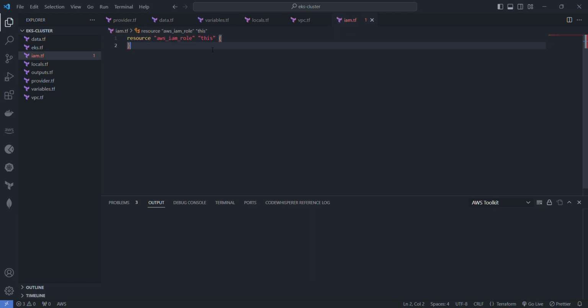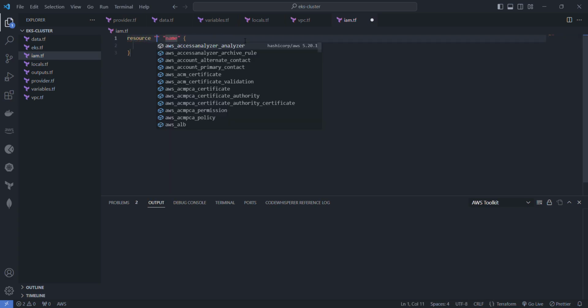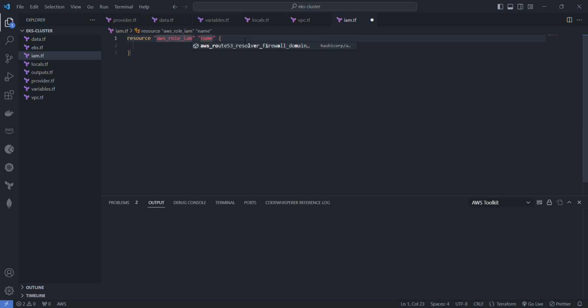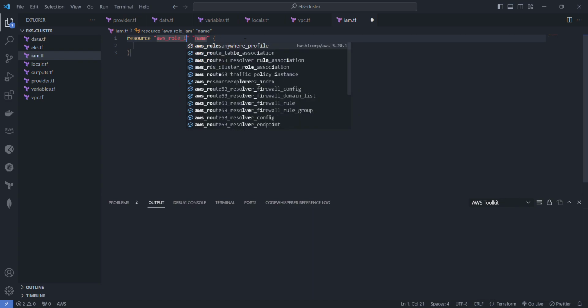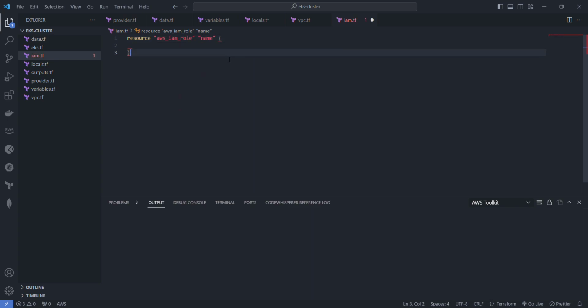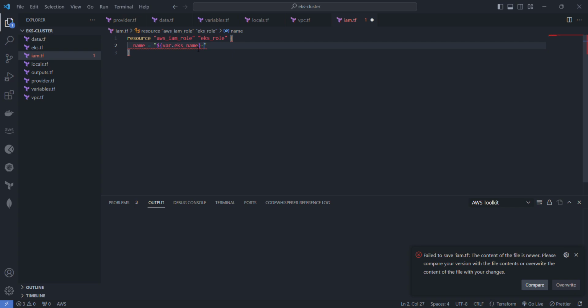Okay, cool. Resource aws_iam_role. Oh, that's why, IAM role. And then we'll just say eks_role, I'm just going to give it a different name. And in terms of the name, of course, we'll say EKS_name, then dash eks-master-role.